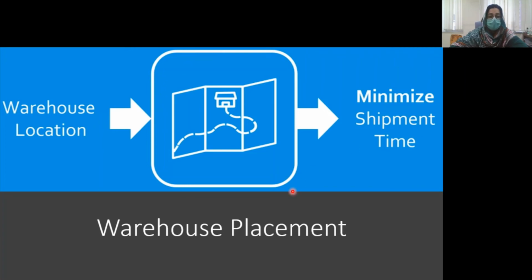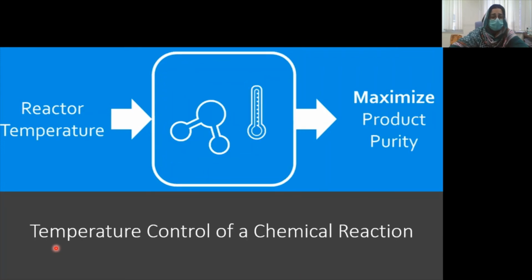So in this particular scenario, our location of the warehouse is our input. Our output is the minimum shipment time, and our design is the time that we have been calculating against each possible location.